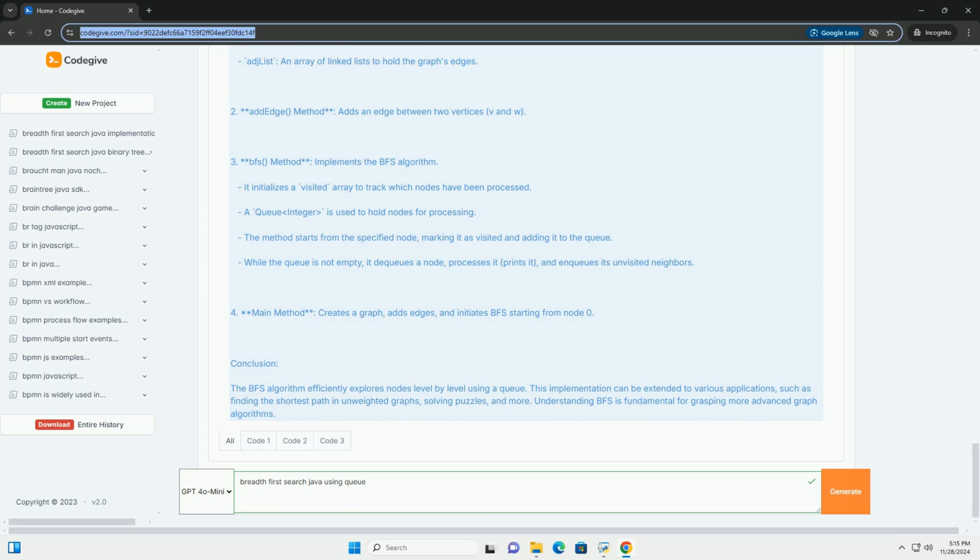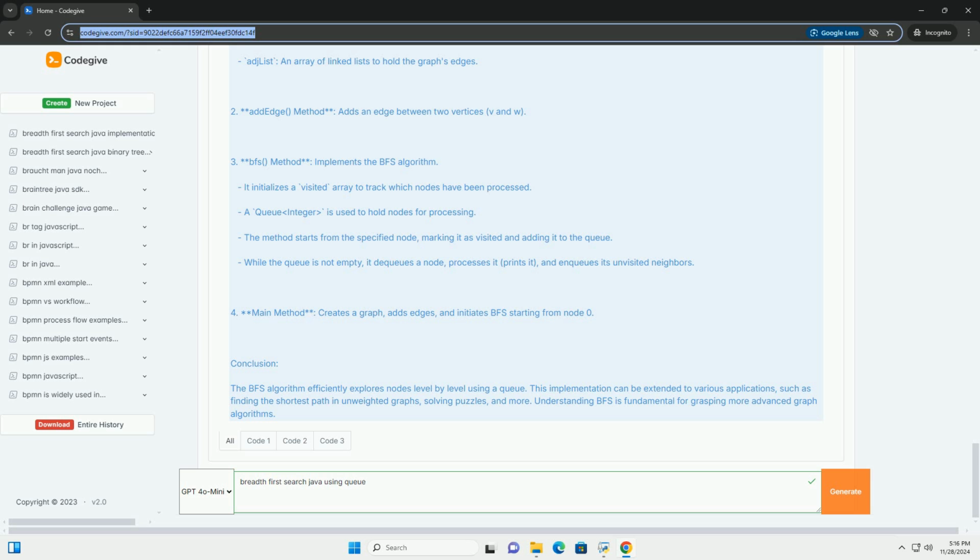Implementation steps. 1. Start by enqueuing the initial node and marking it as visited. 2. While the queue is not empty, dequeue a node from the front of the queue. Process the node, for example print its value. Enqueue all unvisited neighbors of the node and mark them as visited. Code example. Here's a Java implementation of BFS on an undirected graph represented using an adjacency list.